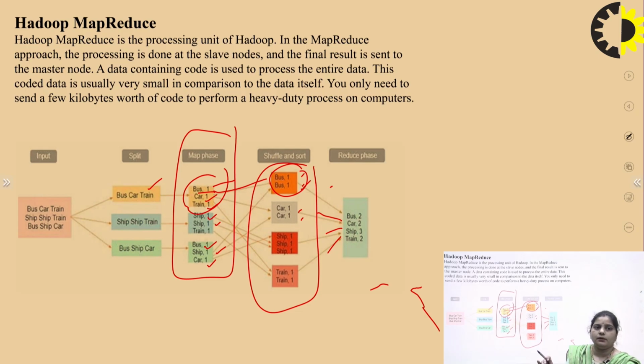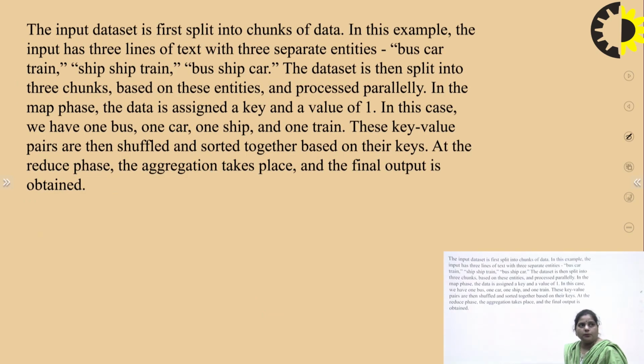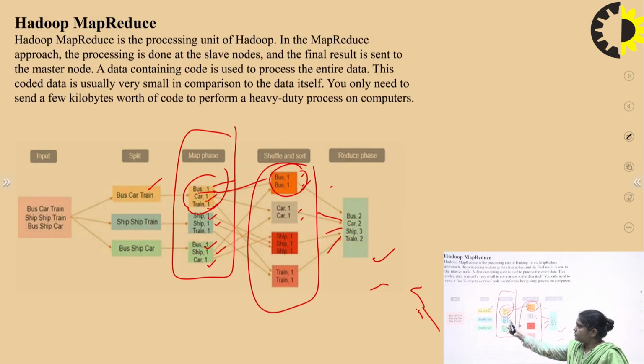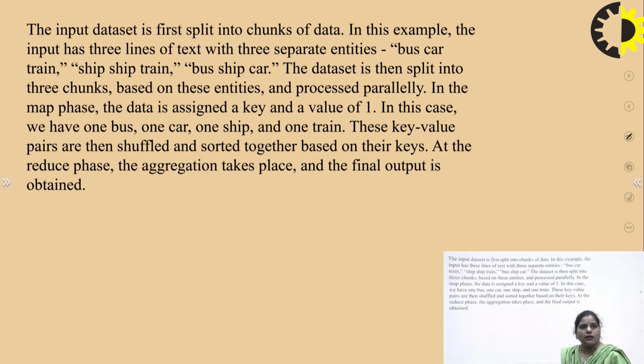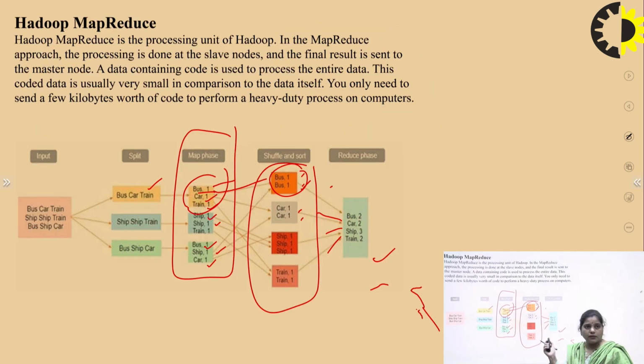So this is the complete processing of input data using the MapReduce processing unit, and we have the output in this form. The input data set is first split into chunks of data, as I explained in the example. The separate entities bus, car, train, ship, train, and bus, ship, car are split, and then we have 1 bus, 1 car, 1 ship, and 1 train. These are the key value pairs which are then shuffled and sorted, and then together we get the final output after performing the aggregation.